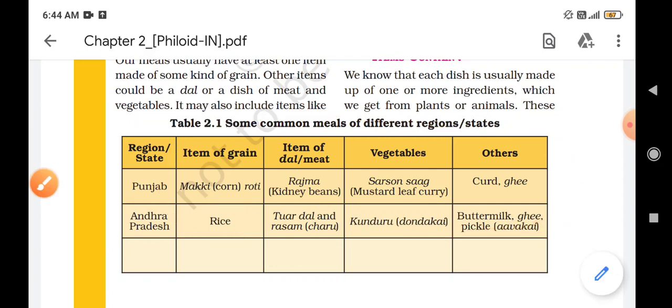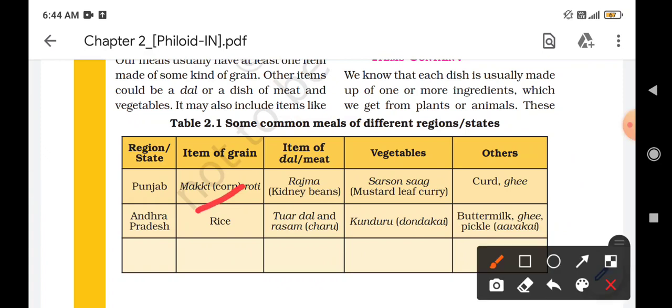The reason is we get different types of nutrients from each thing that we have in our meal. We get some nutrients from makke ki roti, some other nutrients from rajma, some other nutrients from sarson saag, some other nutrients from curd and ghee.